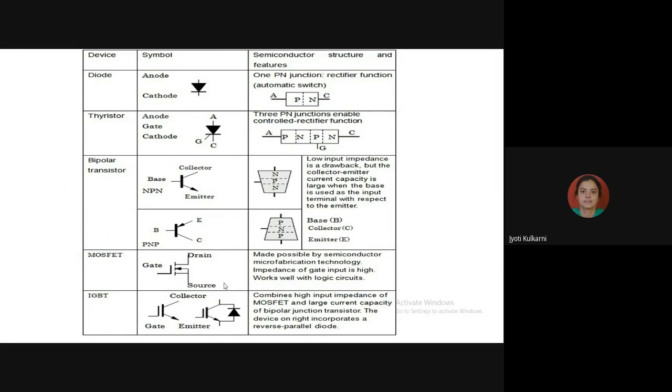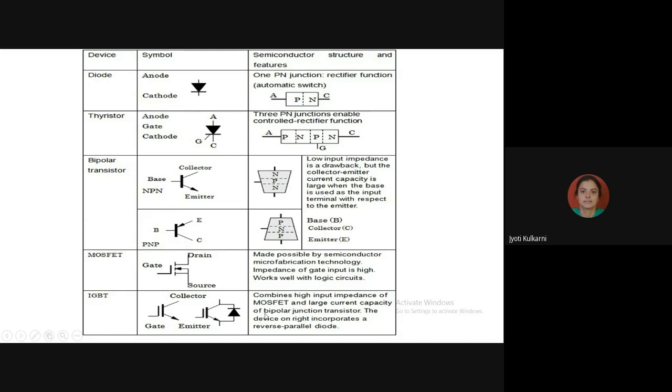Okay. And another one is the insulated gate bipolar transistor. The insulated gate bipolar transistor again comes under the transistor family, but it is a combination of BJT and MOSFET. Now, which feature of MOSFET has it taken and which feature of BJT has it taken?